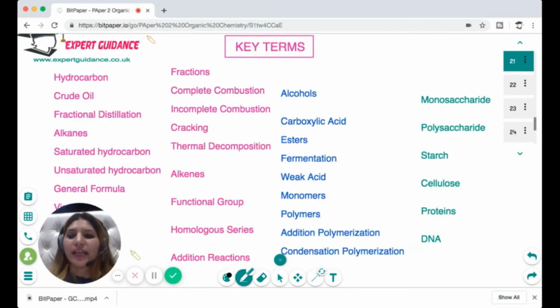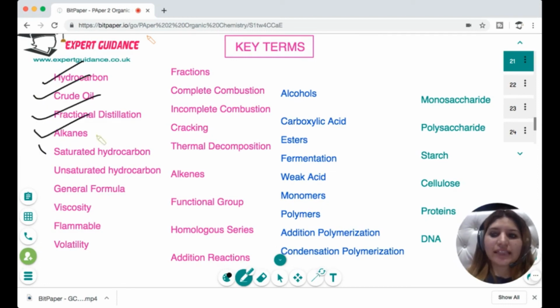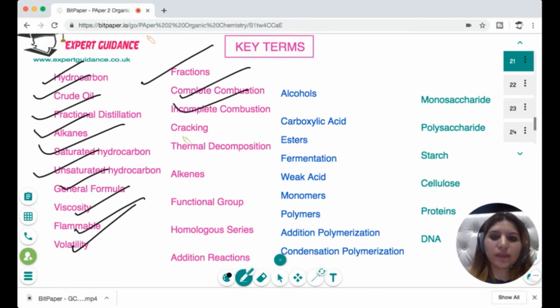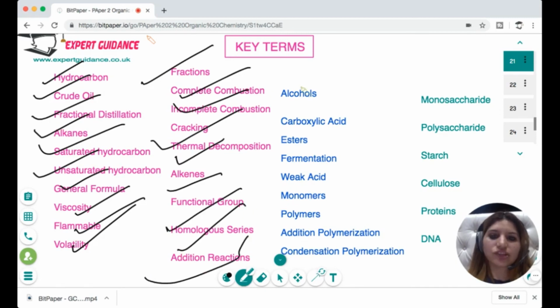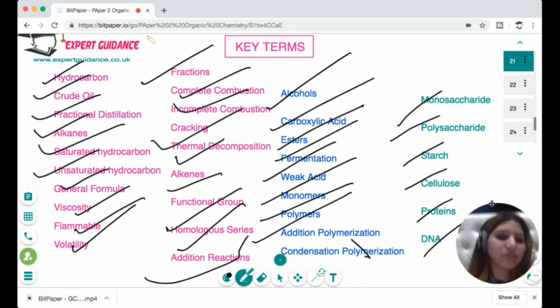Okay, so I hope all this concept of organic chemistry is clear to you. Now you should have a go at these key terms: hydrocarbons, crude oil, fractional distillation, alkanes, saturated hydrocarbon, unsaturated hydrocarbon, general formula, viscosity, flammable, volatility, fractions, complete combustion, incomplete combustion, cracking, thermal decomposition, alkenes, functional group, homologous series, addition reaction, alcohols, carboxylic acid, esters, fermentation, weak acid, monomers, polymers, addition polymerization, condensation polymerization, monosaccharide, polysaccharide, starch, cellulose, proteins, and DNA. Have a go at these terms. If you're still unclear, watch the video again and then come to the website and check the answer.